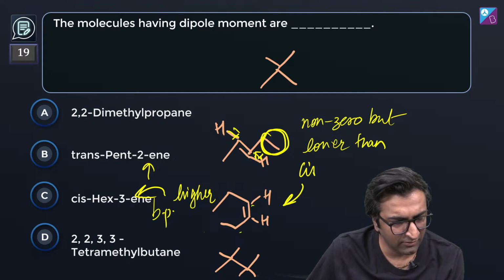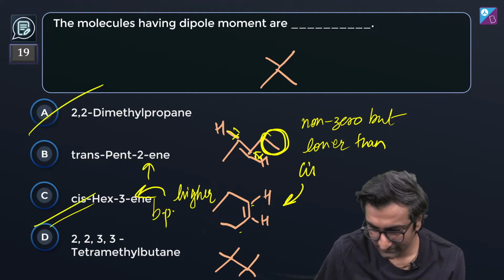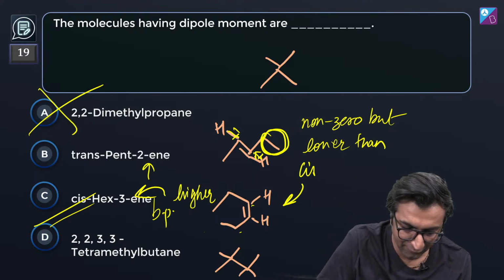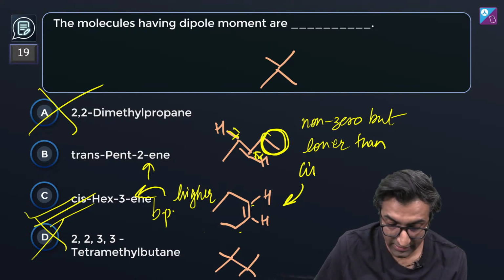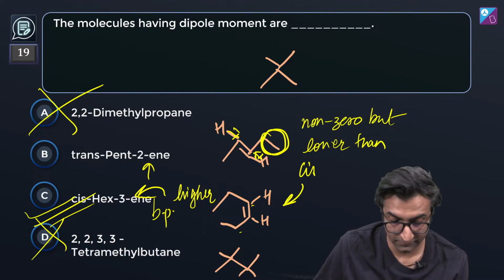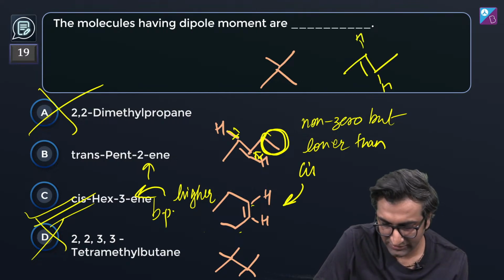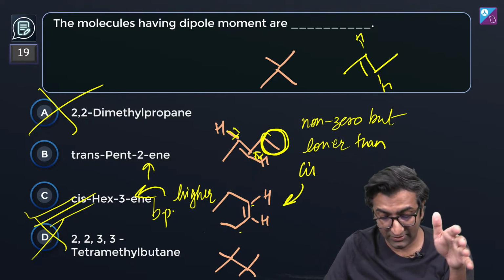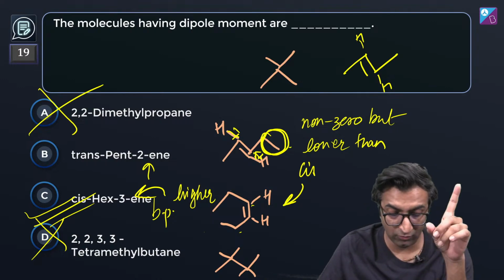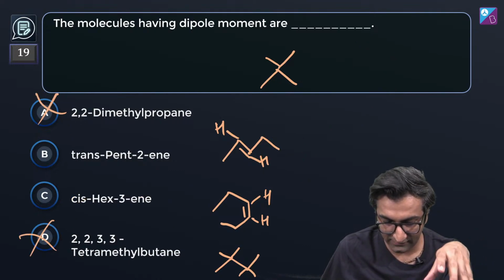What do you mean? Okay. Shivangi says A and C. Okay, cool. Miss Lyrical says C. मेरे हिसाब से A का डाइपोल मोमेंट नहीं होगा और D का भी नहीं होगा. C का है और B का भी है. अगर B में ब्यूटेन होता तब नहीं होता. ठीक है? If it was butane and you would say trans butane, then I would say it doesn't look like it has any dipole moment. But if it's trans pent-2-ene, there's an extra CH3, so इसका भी dipole moment होगा. It'll be lower than this guy, but it's going to be there. So in my opinion, it's going to be both B and C.